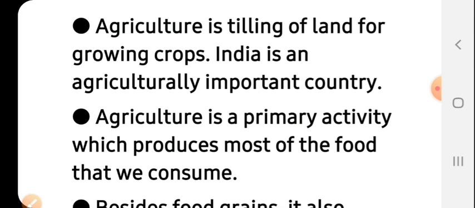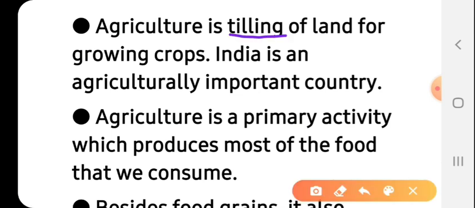Agriculture is tilling of land. As I told you, agriculture is tilling of land. Tilling means plowing. Tilling of land for growing crops. India is an agriculturally important country. Even today, most of the people in India are engaged in agriculture. So that is why it is said India is an agriculturally important country.